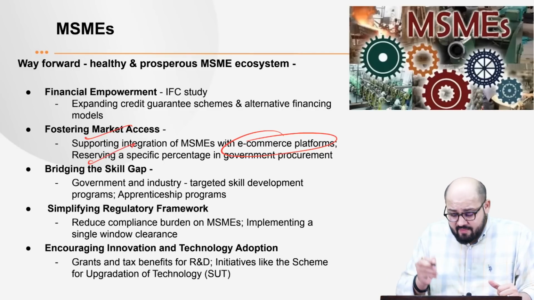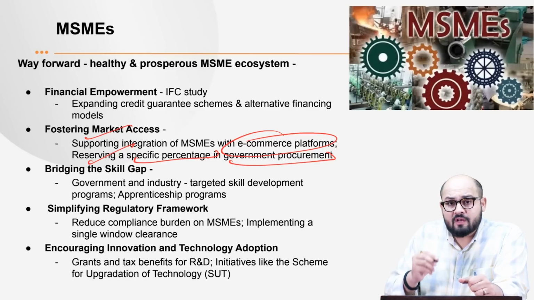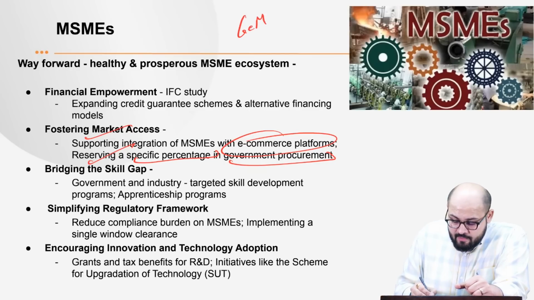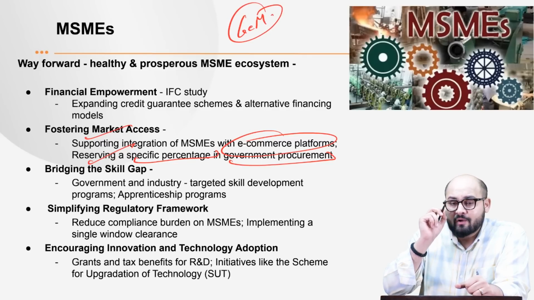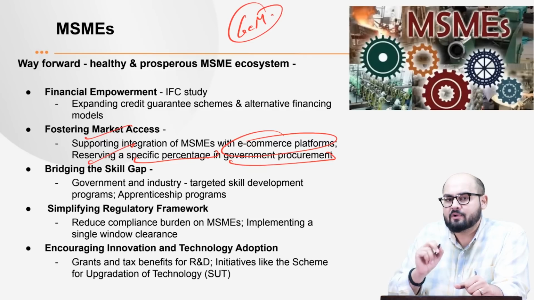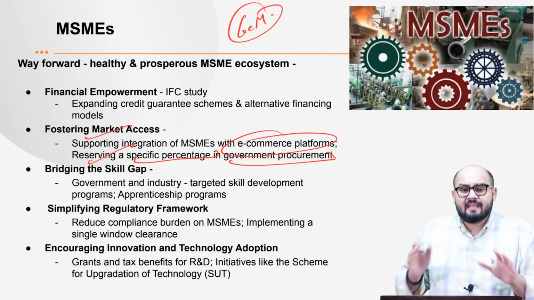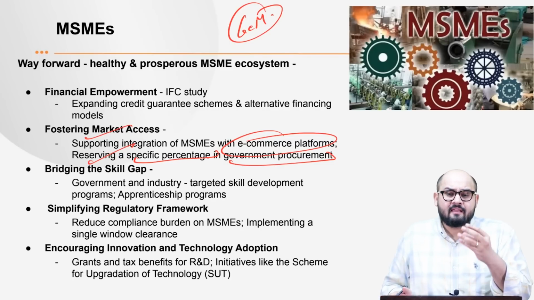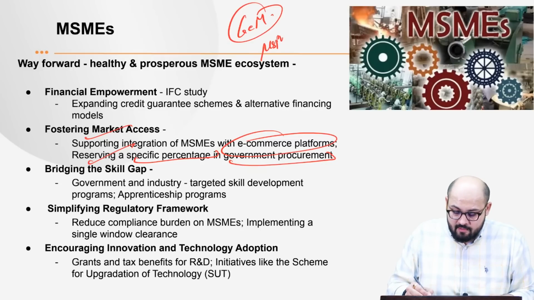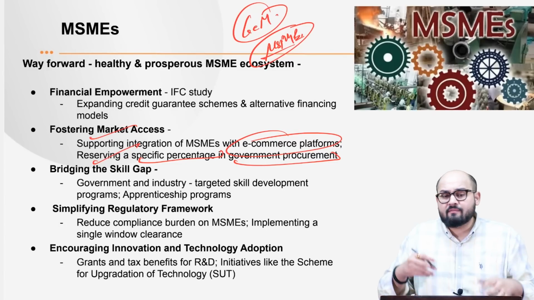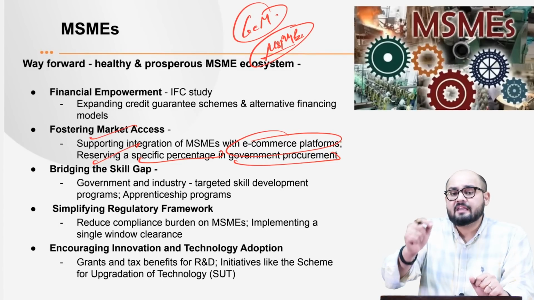Next is reserving a specific percentage in government procurement. Very important. I hope you are aware what is GeM, Government E-Marketplace. Please post in the comment section under which ministry this GeM portal works, right? And under which department. Now, Government E-Marketplace specifically gives importance to procurement when it comes to the MSMEs. Right. So whenever public procurement takes place, adequate attention should be given to the MSMEs.